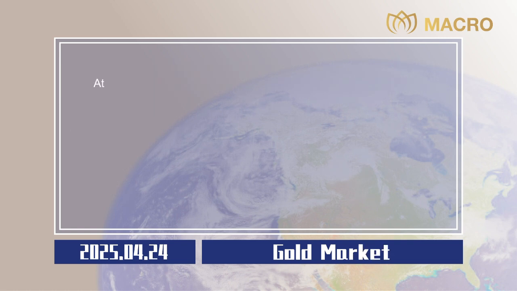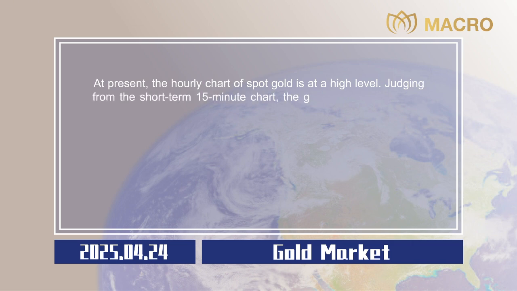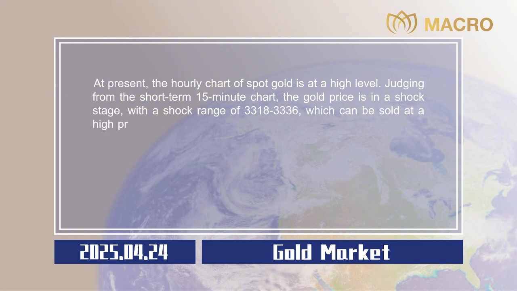Gold market. At present, the hourly chart of spot gold is at a high level. Judging from the short-term 15-minute chart, the gold price is in a shock stage, with a shock range of $3,318 to $3,336, which can be sold at a high price and bought at a low price in operation.